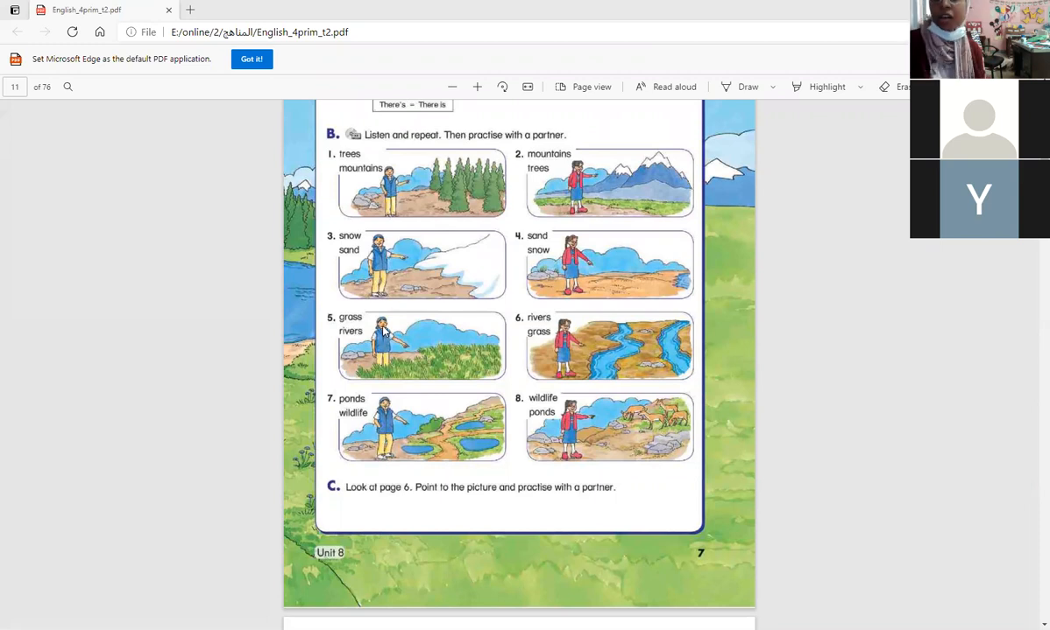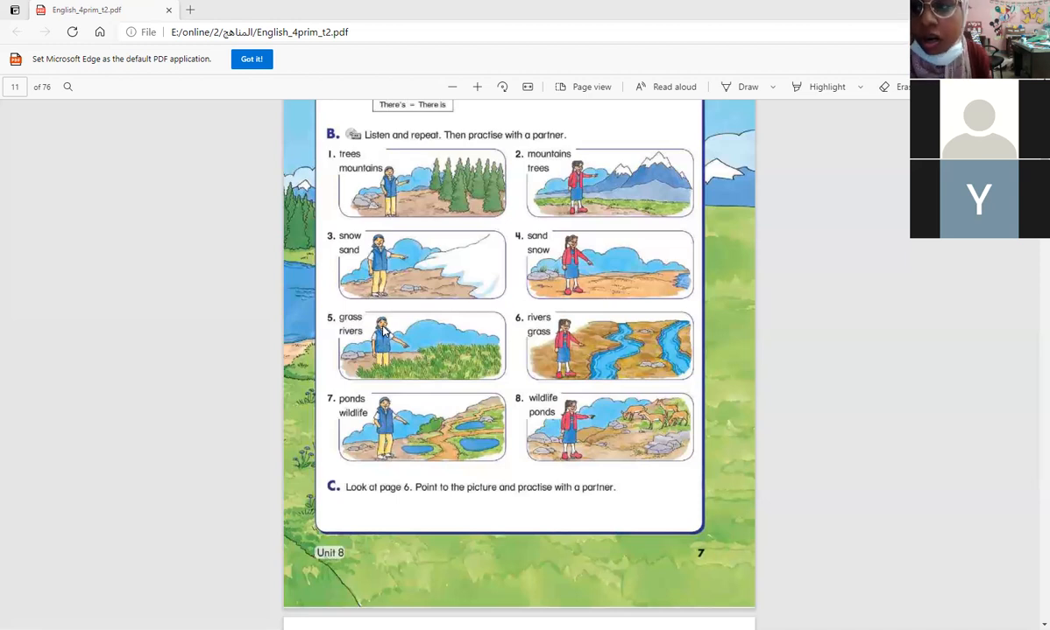Grass, there is or there are? Are. No. Can I count the grass? One grass, two grass. Can I count it? No. So it will take there is some grass, not there are. There are is for the plural. I cannot count grass, okay? There is some grass.